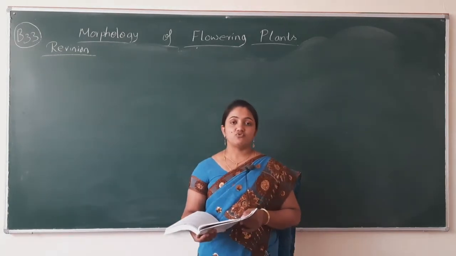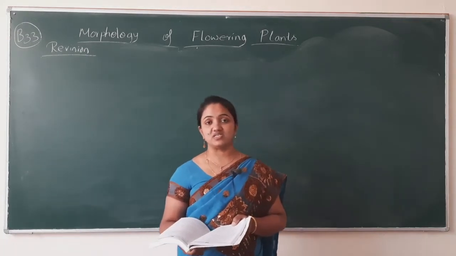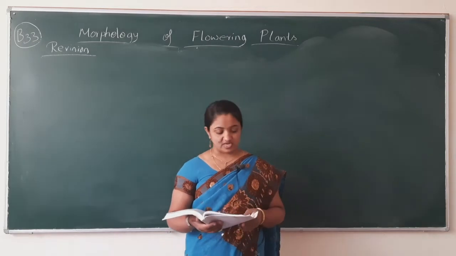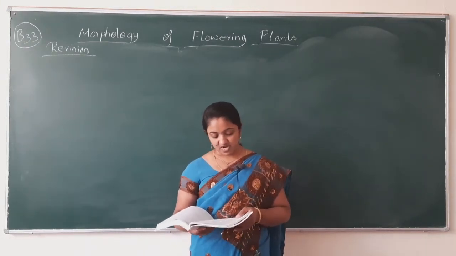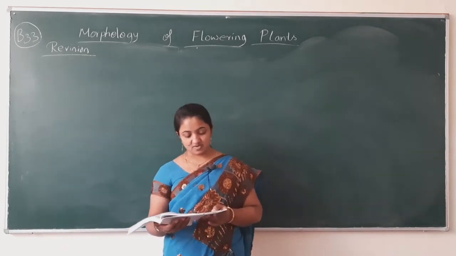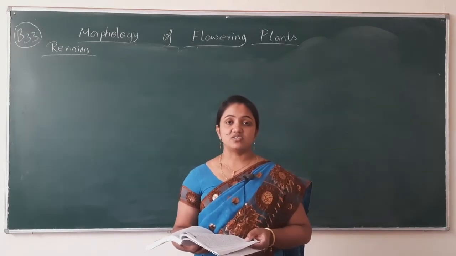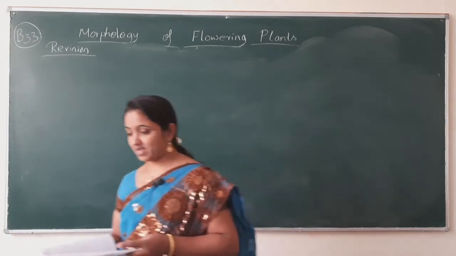What I wrote on the board, ashwagandha and belladonna, are the two medicinally important plants that come under the family Solanaceae. Next question, name the plant from which colchicine is obtained. Colchicine is obtained from a plant of the Liliaceae family, Colchicum autumnale.